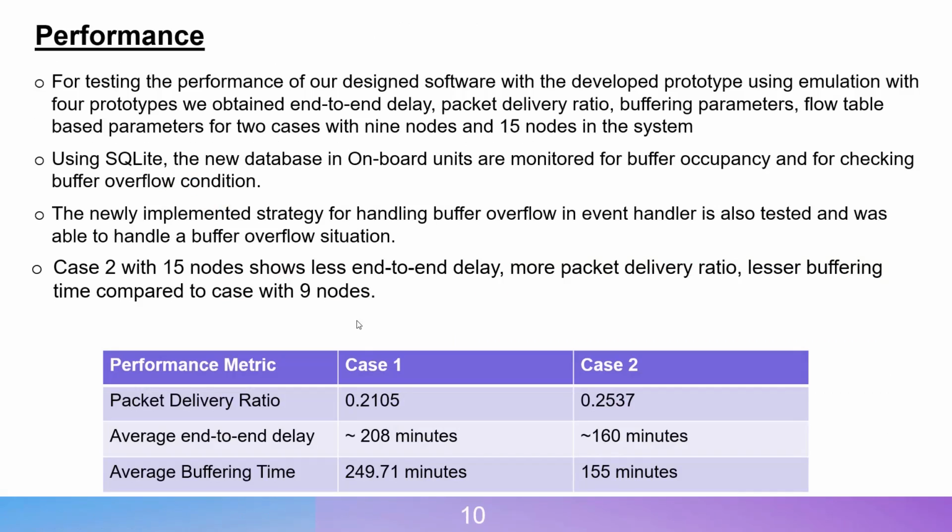As performance, we have obtained end-to-end delay, packet delivery ratio, buffering parameters, and flow table based parameters for both the cases. As we have implemented SQLite, the new database in our onboard units is used to monitor the buffer occupancy and to check the buffer overflow condition. The newly implemented strategy for handling buffer overflow in the event handler was also tested and was able to handle a buffer overflow situation successfully. After the emulation results, we were able to conclude that case 2 with 15 nodes shows less end-to-end delay, a higher packet delivery ratio, and lesser buffering time compared to the case with 9 nodes, which can be seen in the table below.